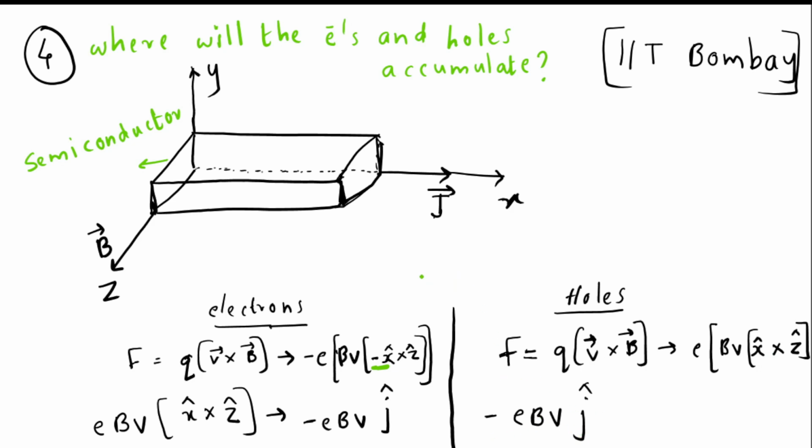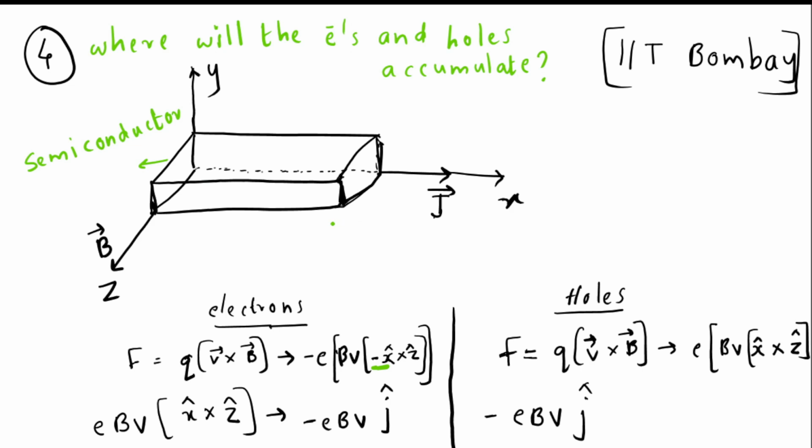So here also the force acting on holes is along the minus j cap direction, that is along the negative y-axis. So holes also get accumulated at the lower surface of the solid. So electrons as well as holes get accumulated at the lower surface of the solid.